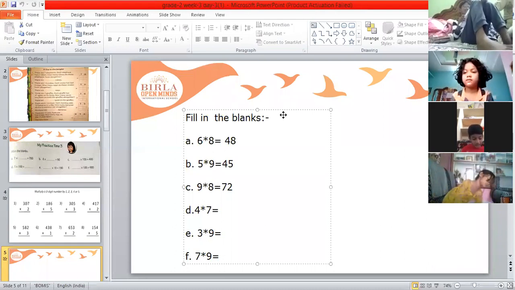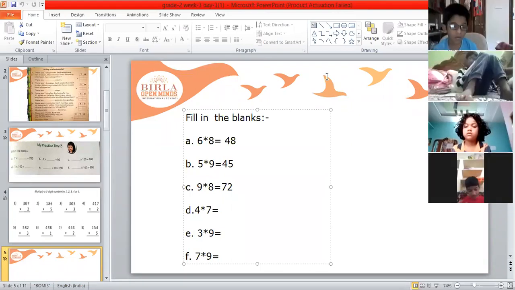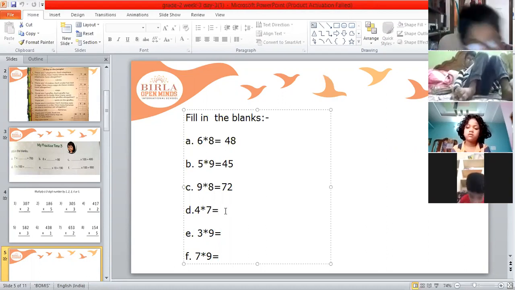Devansh. Yes, next bit. 4 7s are. Devansh, 4 7s are. Devansh, you need to unmute yourself. Yeah, 4 7s are. 28, ma'am. Yeah, 4 7s are 28. So we'll write here 28. Okay, that's correct.